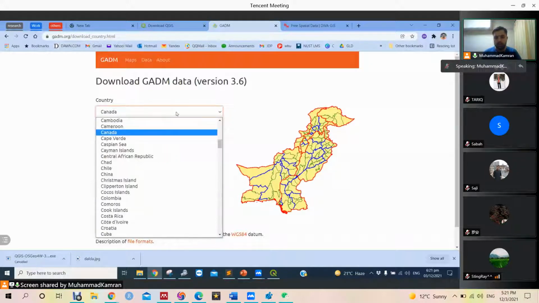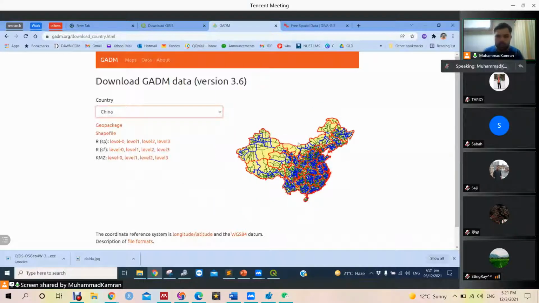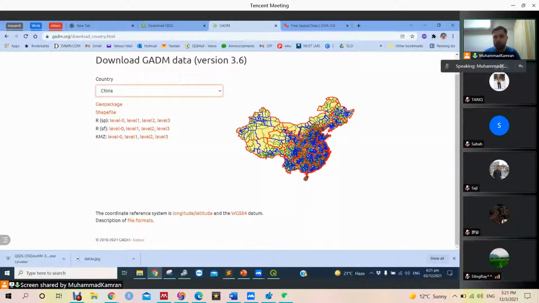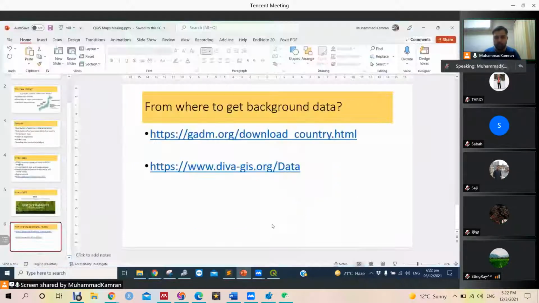Similarly, if we want to download for China, this is for China, but whenever we use this type of data, the Chinese researchers say that this is not correct. So we need to ask our professor or any person in China who is using GIS data to provide the correct data. The correct data has some more features like Hong Kong and Taiwan in this shape file. So this is a bit incorrect, but only a little. I hope you got it.